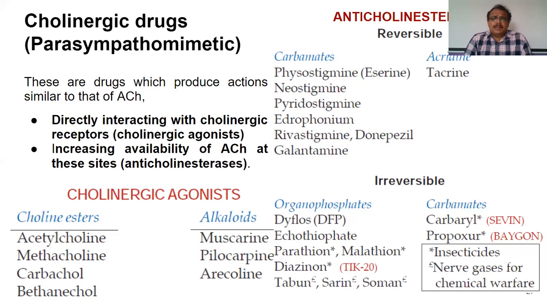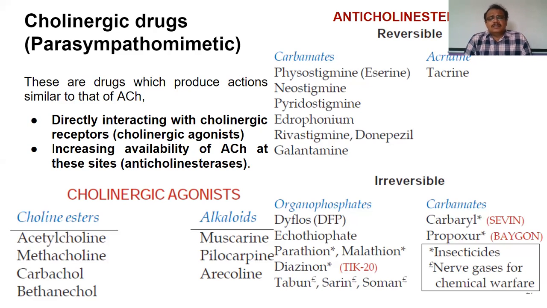In the same way, there are many drugs which produce the same agonistic activity on these receptors. Such drugs are called parasympathomimetic drugs because they mimic the actions of parasympathetic nerve stimulation. Hence, they are called parasympathomimetic drugs.